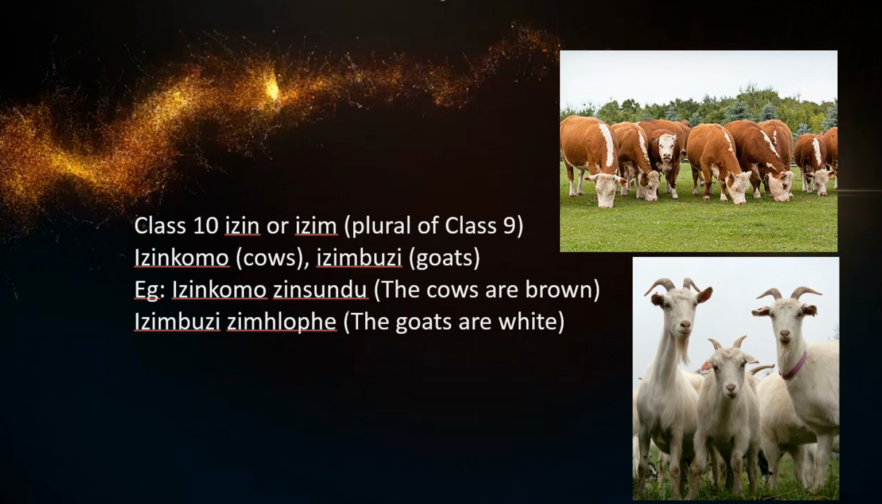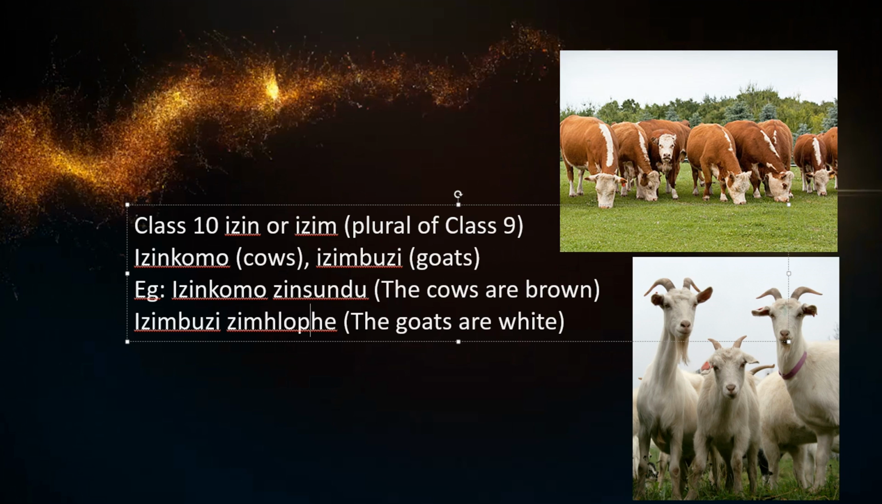Sundu is brown, and you're adding now the zi, zinsundu. If it was the brown cows, then you'd say izinkomo ezinsundu. But the cows are brown, izinkomo zinsundu. The goats are white, izimbuzi zimhlophe. Again, you're taking the prefix of class 10 and you're adding it now to the adjective, zimhlophe.